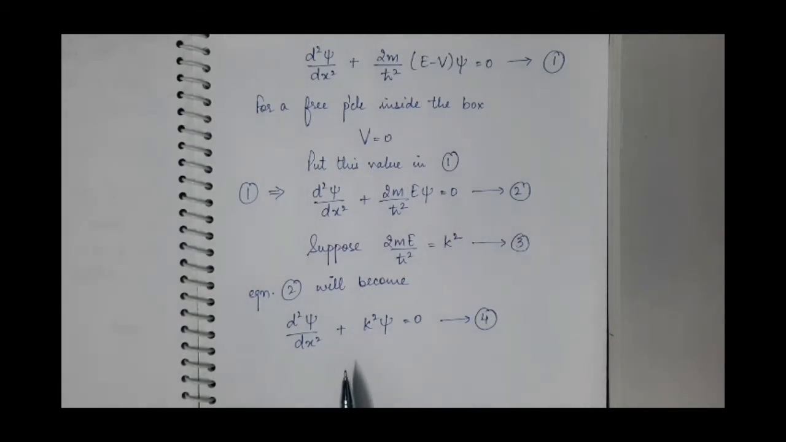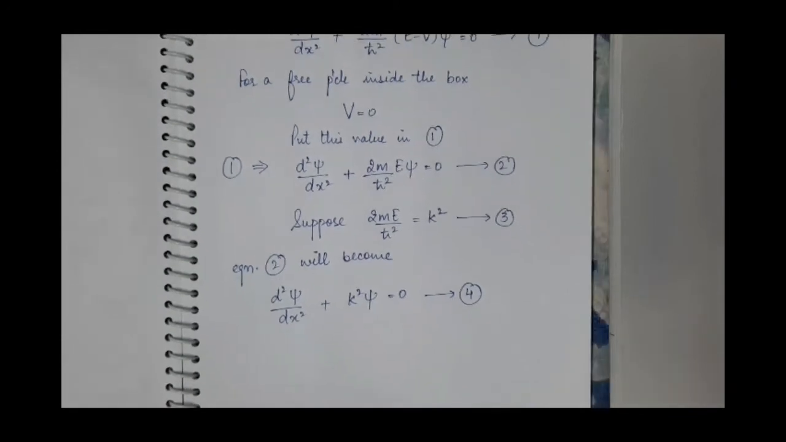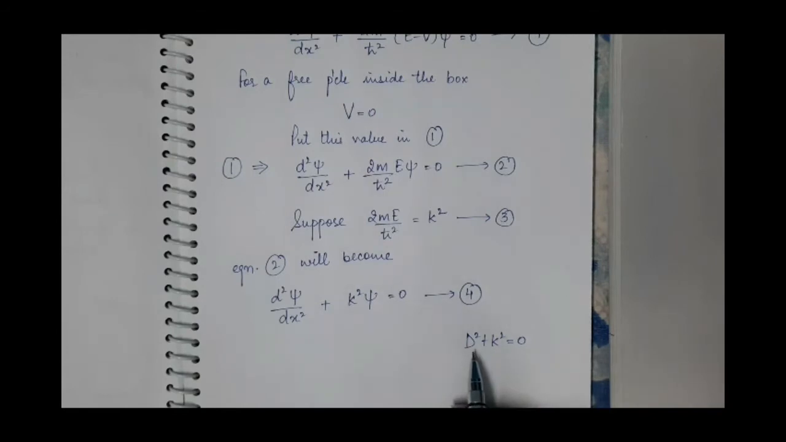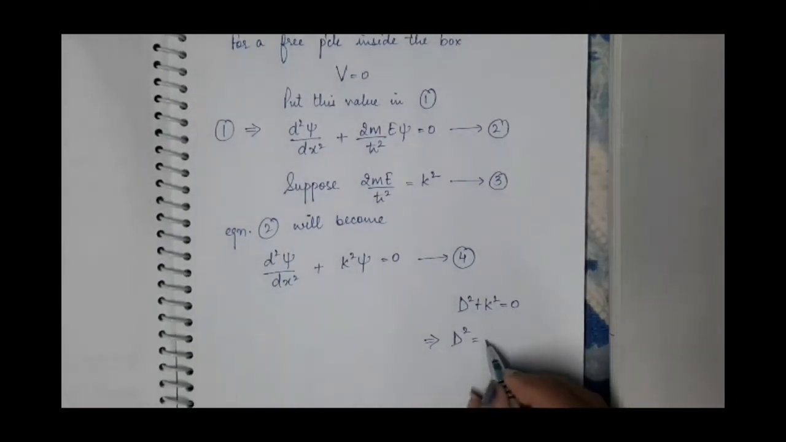This is a second order differential equation, so you can solve this equation. You have to find the solution of this equation. How? You have studied this in your mathematics differential equations. So we know that, write its auxiliary equation. Its auxiliary equation will be D square plus k square is equal to 0, where this D is d by dx. Then this D square will be equal to minus k square.